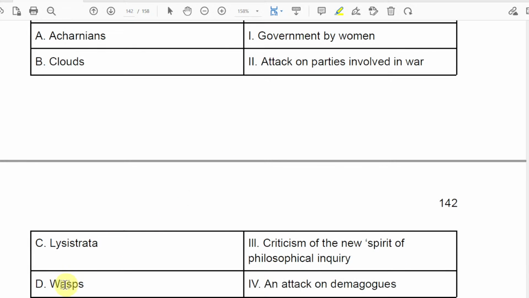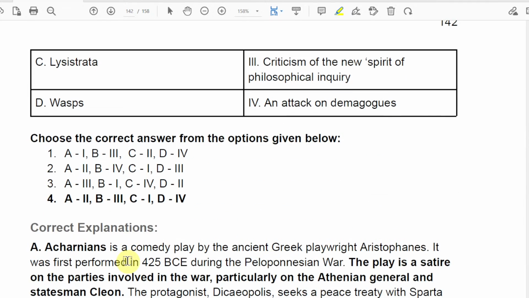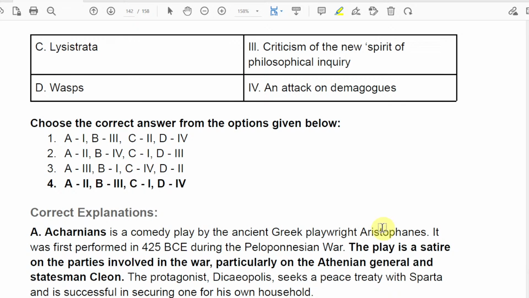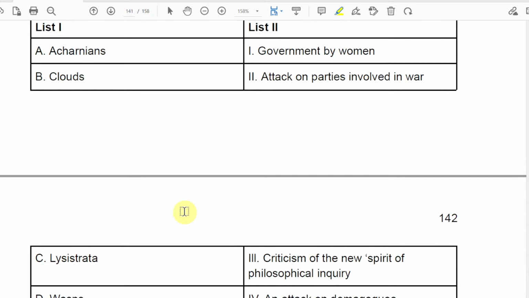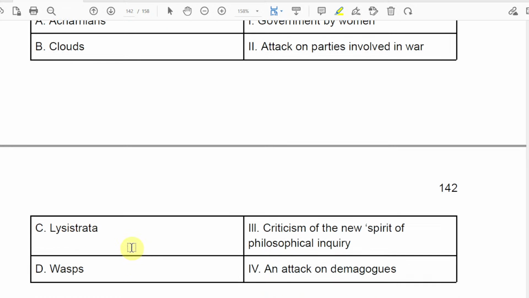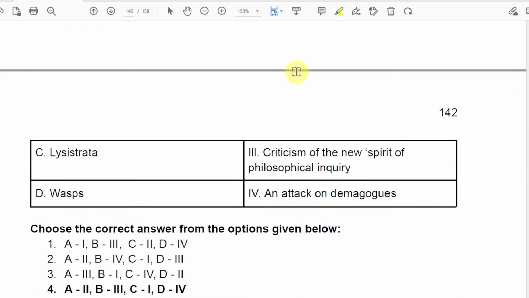Of course, Clouds, Lysistrata, Wasps, these are the plays by Aristophanes. All these plays are by Aristophanes, and all of them talk about different topics. As we know, government by women, through the name we can understand it is talking about Lysistrata. So C1 is in only two options.